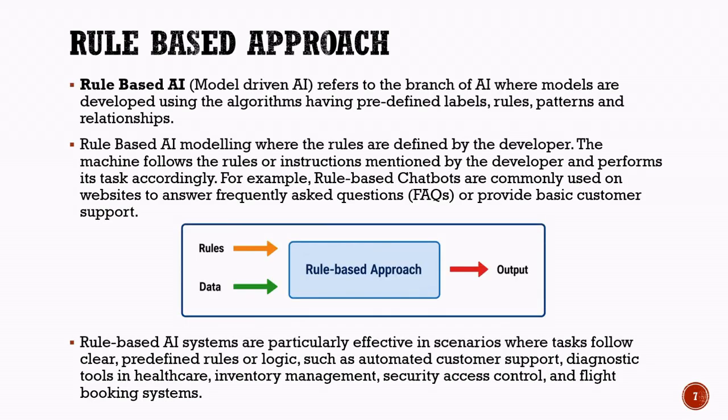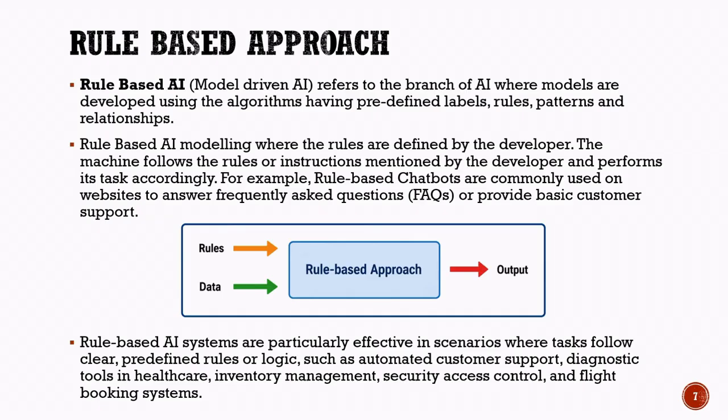Rule based approach. One of the earliest and simplest approaches in artificial intelligence is the rule based approach, also known as model driven AI. In this approach, the AI system is built using predefined rules, labels, patterns, and relationships created by human experts or developers. Instead of learning from data, the system follows a set of instructions that tell it exactly what to do in different situations.